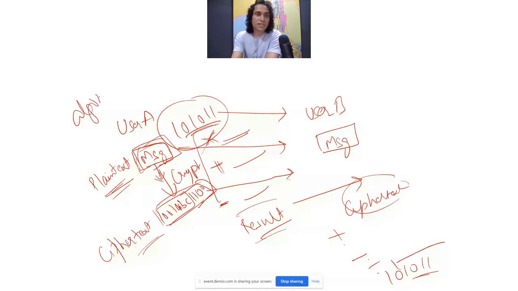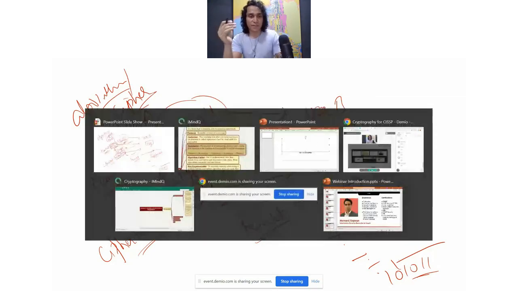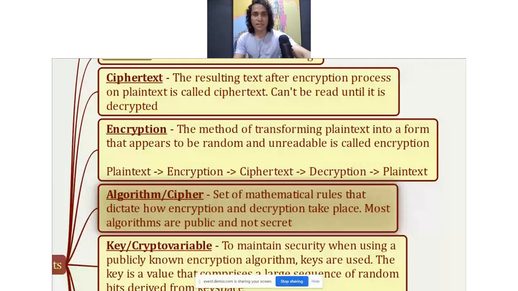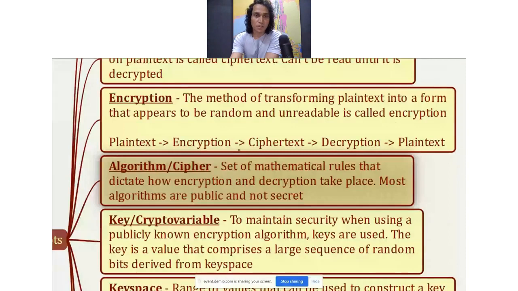All right, so this is called encryption algorithm, or it is also known as cipher. So in the exam, if you see the term algorithm or cipher, it's one and the same thing. And that is what this also says here about algorithm. It is a set of mathematical rules that dictate how encryption and decryption take place. And most algorithms are public, not secret.